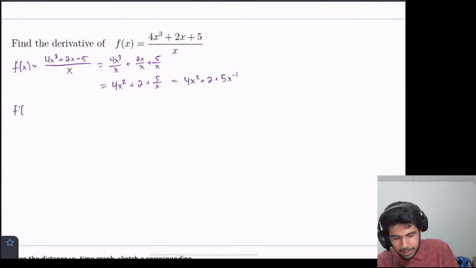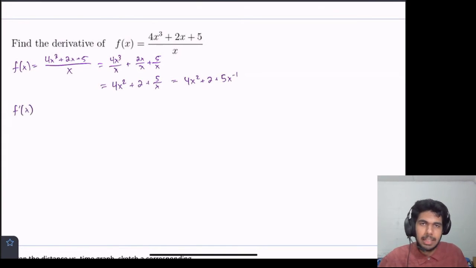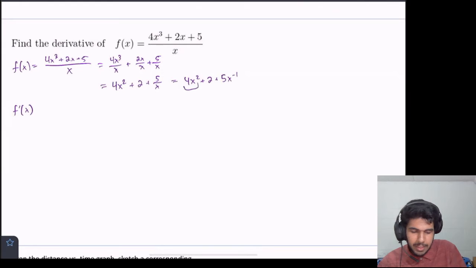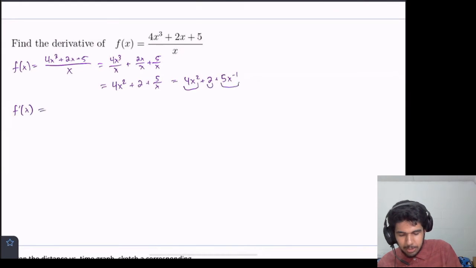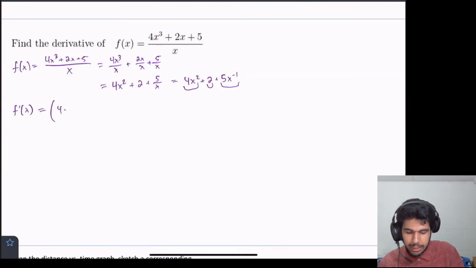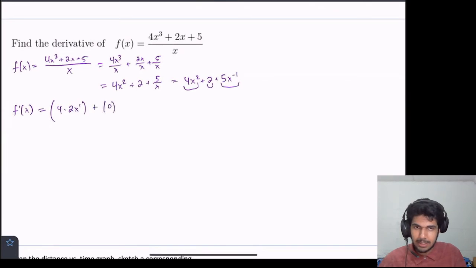And well, we can just find the derivative of that now. So f prime of x, I'm going to go through things a little bit faster now because we're familiar with how to take derivatives. Obviously it's the derivative of this plus the derivative of that plus the derivative of that. So that's equal to 4 times, then you do the power rule on x squared, we get 2x to the 1, plus the derivative of 2 is 0 because it's a constant.